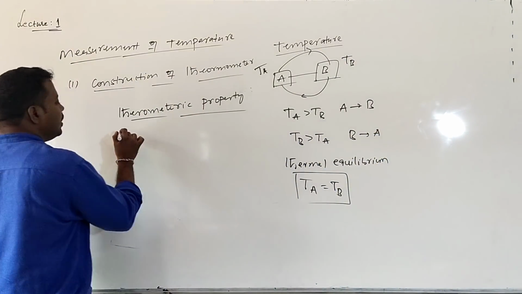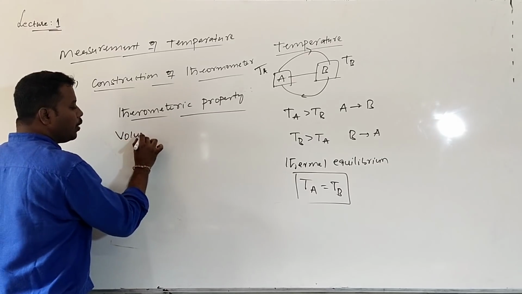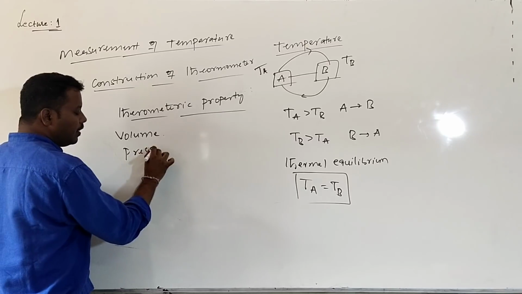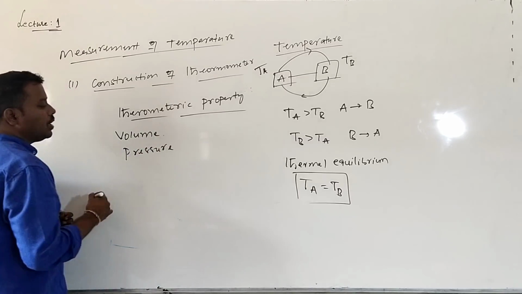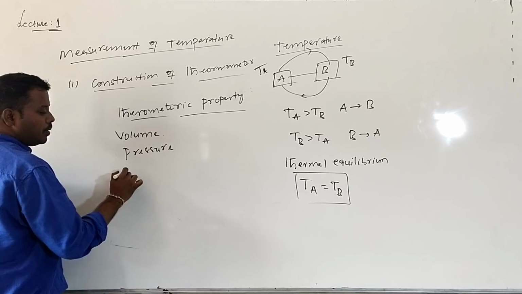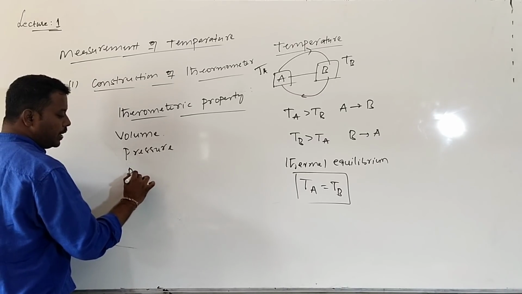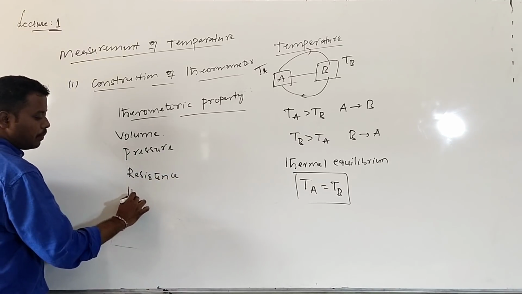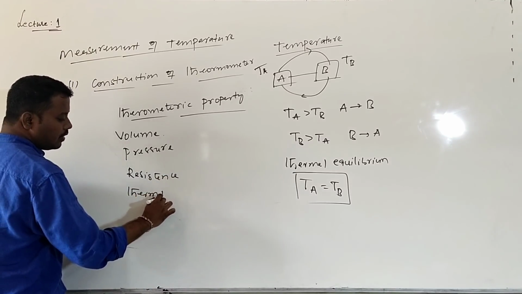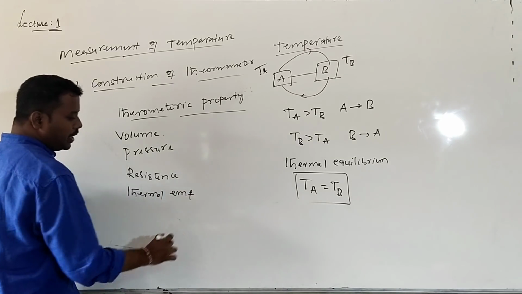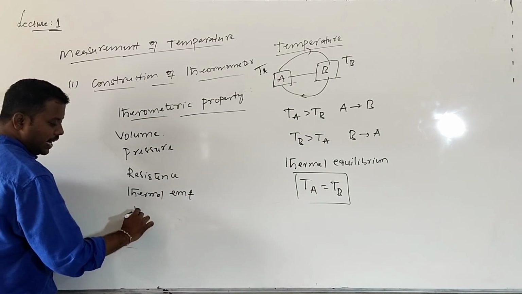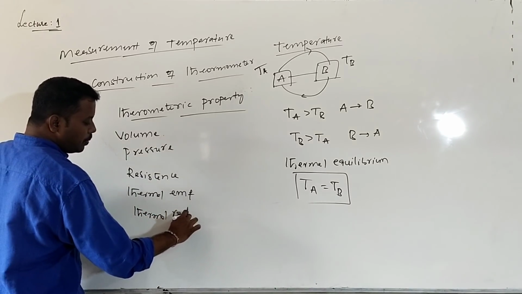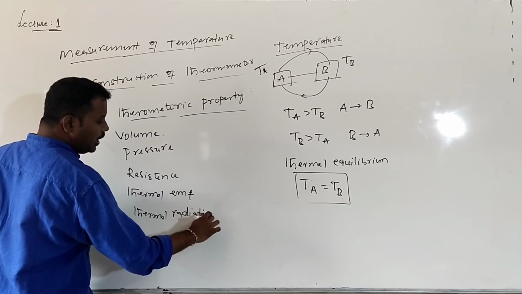What are some thermometric properties? Volume is one thermometric property, pressure is one, as in constant pressure and constant volume thermometers, resistance is one, thermal EMF is one, and thermal radiation is also one thermometric property.